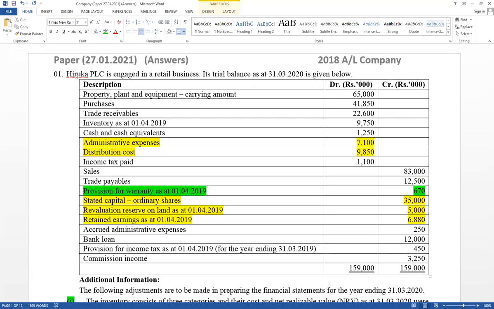Think about this one. First April 19. This is the previous year's closing balance. It became this year's opening balance. This value was already considered as expense in the previous year. There was a double entry: warranty expense account debit, provision for warranty account credited already. Therefore, this value should be included now as a balance brought forward in the provision for warranty account, 670. Right, take the balance as brought forward.